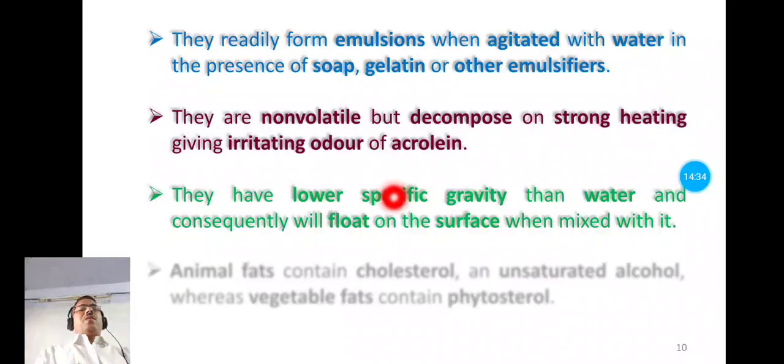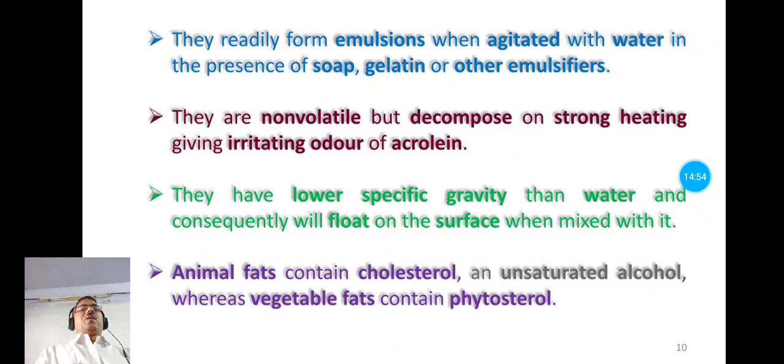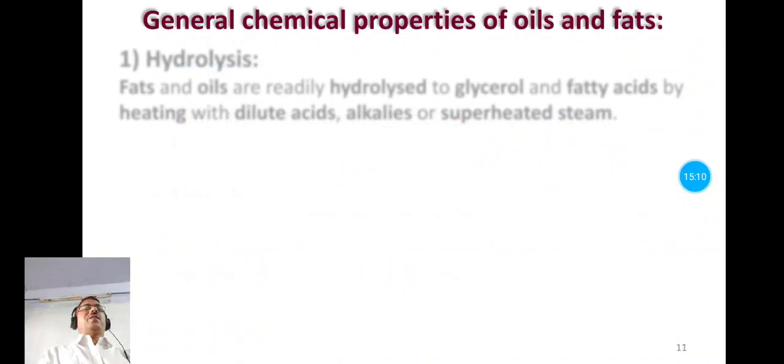Now this property we have already studied, that is their specific gravity. Both fats and oils have lower specific gravity, that is, less than 1, less than water, and as a result they float on the surface of water when mixed with it. Now, animal fats contain cholesterol. Cholesterol is an unsaturated alcohol, and vegetable fats contain phytosterol. So all these are the physical properties of fats and oils.